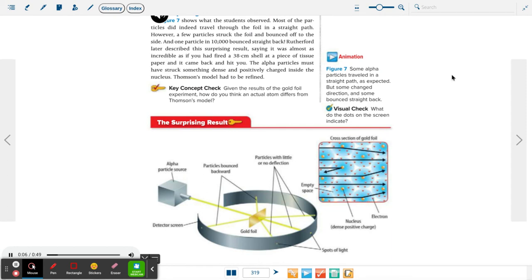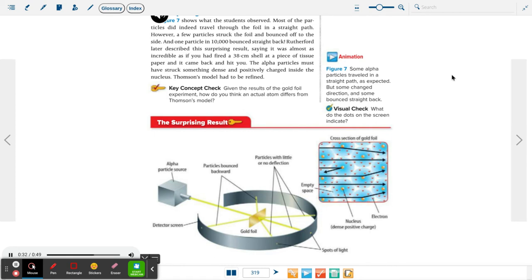Most of the particles did indeed travel through the foil in a straight path. However, a few particles struck the foil and bounced off to the side, and one particle in 10,000 bounced straight back. Rutherford later described this surprising result, saying it was almost as incredible as if you had fired a 38-centimeter shell at a piece of tissue paper and it came back and hit you.